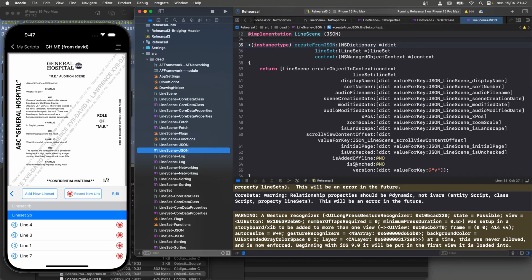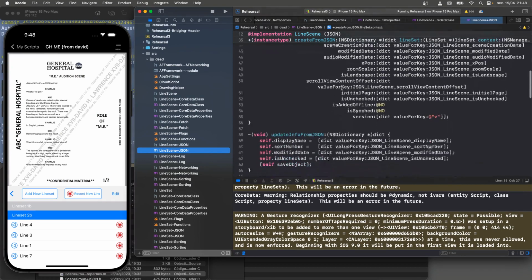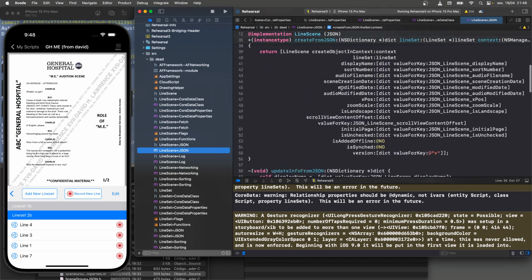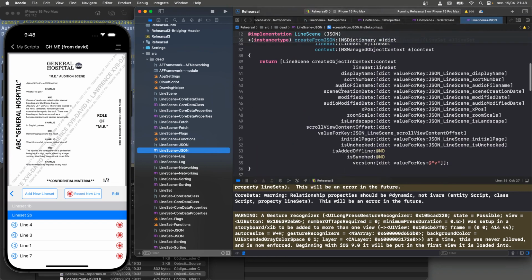This doesn't bias anything. You could make the argument that creating a line set on the app side, it's going to be using these statically typed types directly. It's not dealing with just a stringified JSON. Yeah, but all this has to then get marshaled back into JSON to send to the back end. So again, it just doesn't justify it to me. The complexity and the overhead that it adds doesn't justify it.